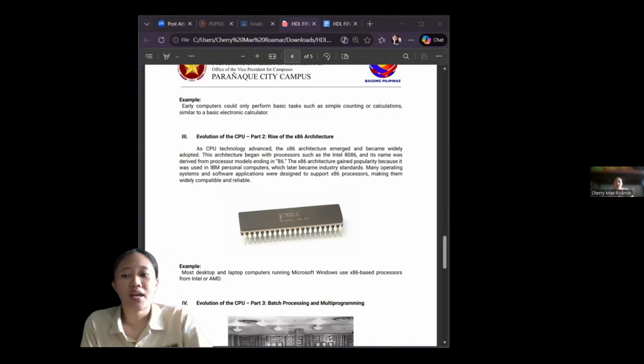Operating systems like Microsoft Windows were designed to support x86, which further increased its popularity.